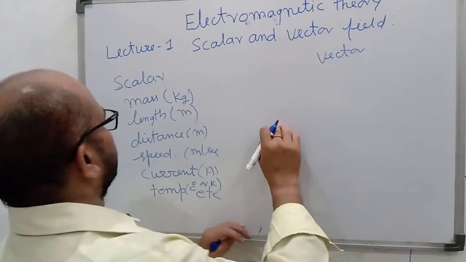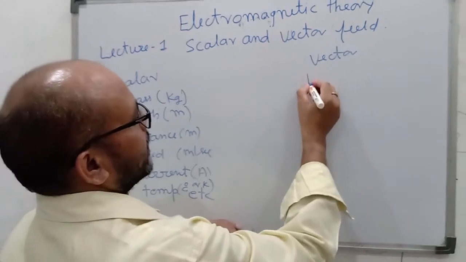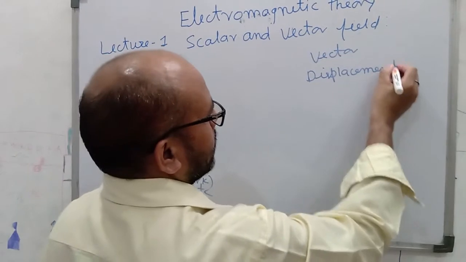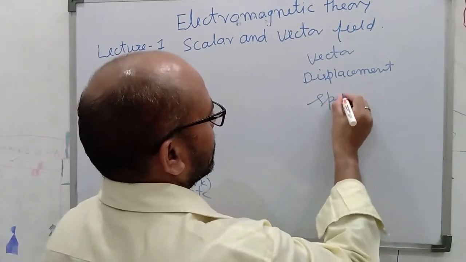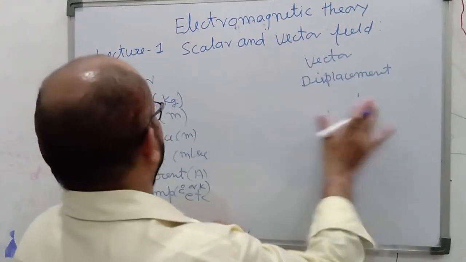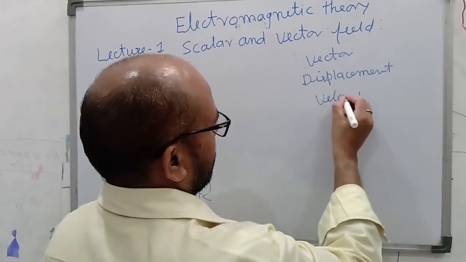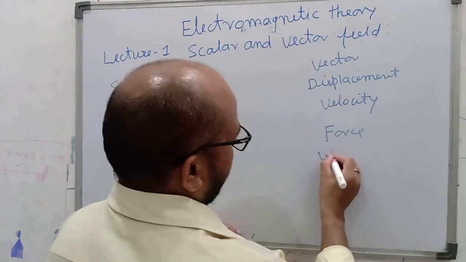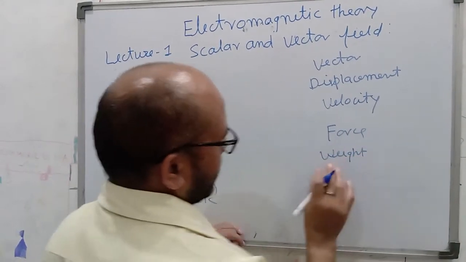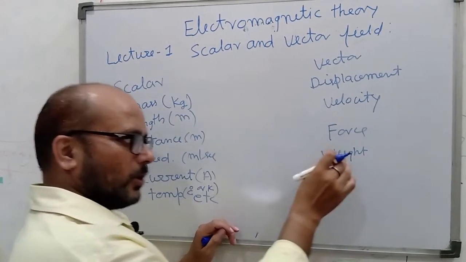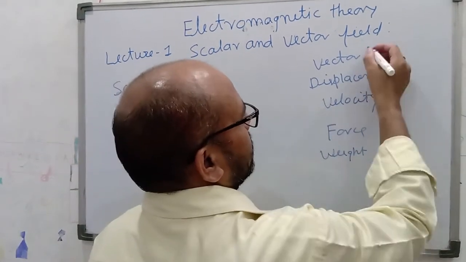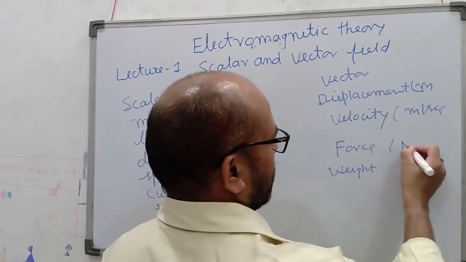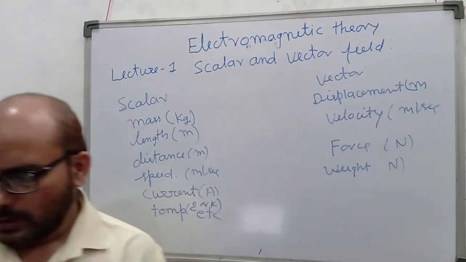And vector quantities are displacement, velocity, not speed, velocity, force, weight. These quantities have numerical value as well as unit and direction. Meter per second, Newton and Newton.